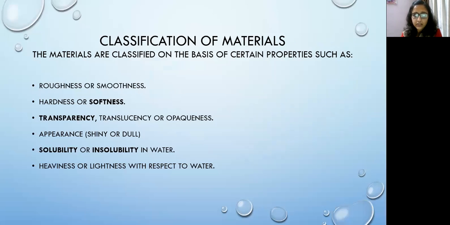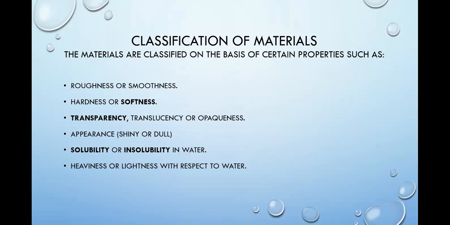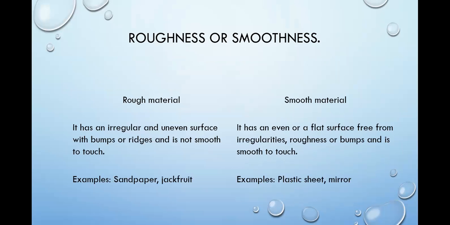So the first one, that is roughness or smoothness. This one we had already discussed, that we can group objects on the basis of their roughness or their smoothness, whether they are rough, whether they are smooth. Okay, so the examples we can take over here: sandpaper, jackfruit, these are rough materials, and plastic sheet or a mirror, these are smooth materials.